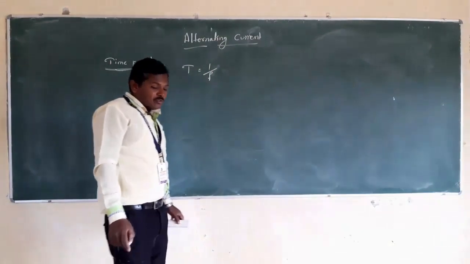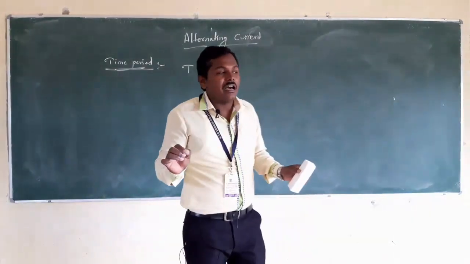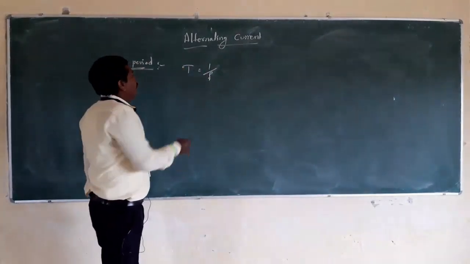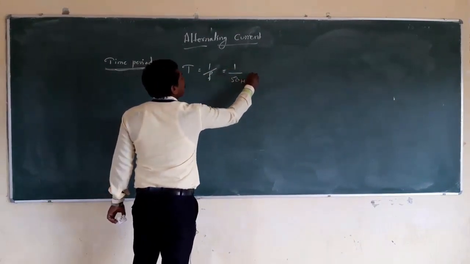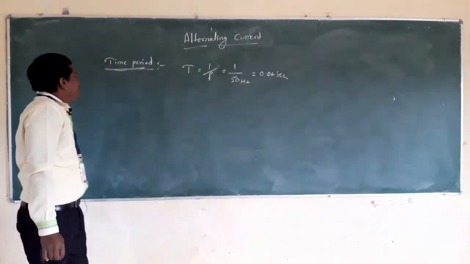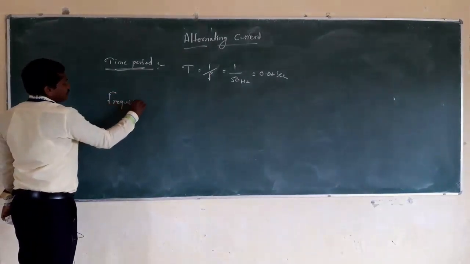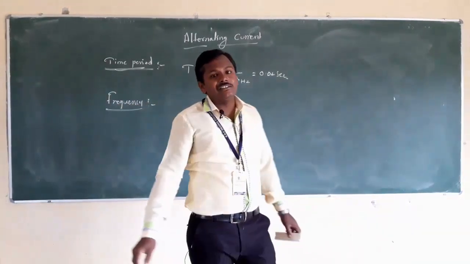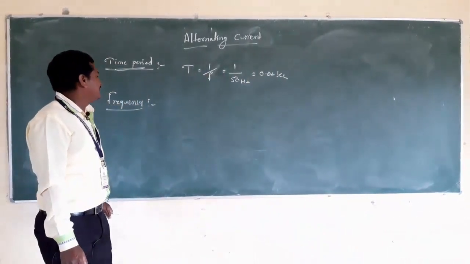And we have to know one concept: the frequency of alternating current or alternating voltage is 50 hertz. So if the frequency value is 50 hertz, the time period becomes 0.02 seconds. And this is about time period. The next one is frequency. Frequency is nothing but the number of cycles per second.